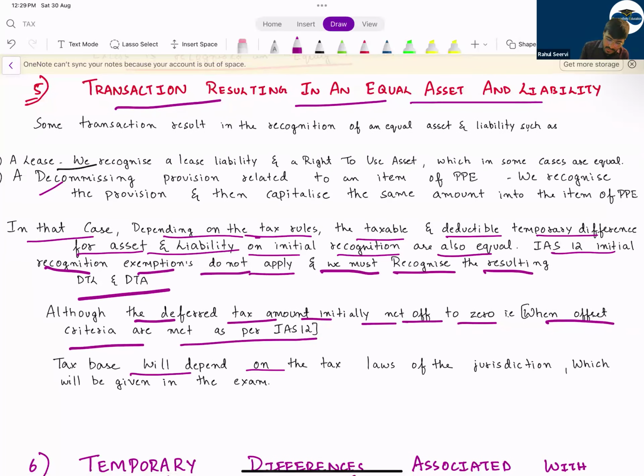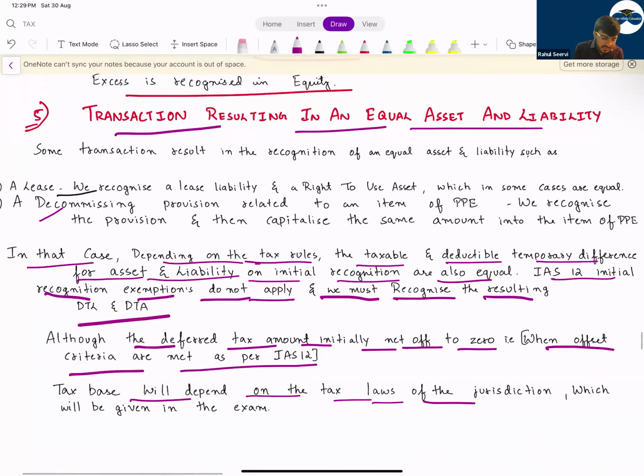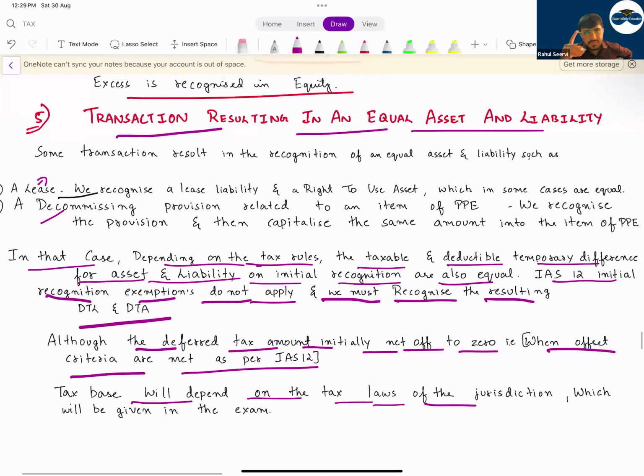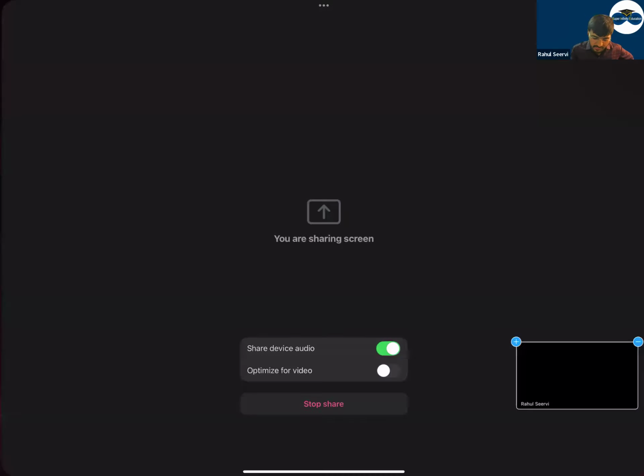The tax base will depend on the tax laws, rules and regulations of the country, and that will be given in your exam. Understand that. It will be given in your exam. Now, this lease topic has been tested in one or two past papers, so let me do a basic question so that you will have a good revision of this also.